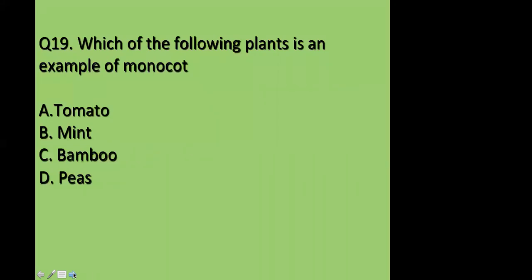Yes, I have a question. Yes, Adam, say. Is bamboo a monocot or dicot plant? It's a monocot. Okay, thanks. Bamboo is a monocot. So from your examination point of view, you have to even remember the examples of monocots and dicots. Okay. So let's proceed towards the next question now.